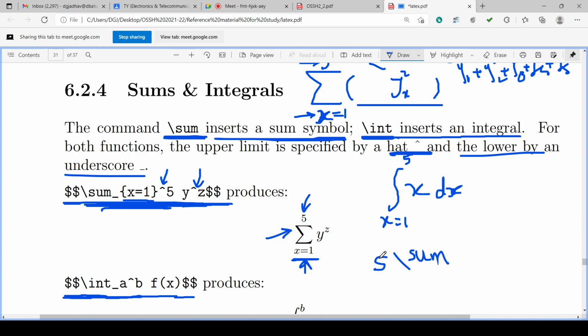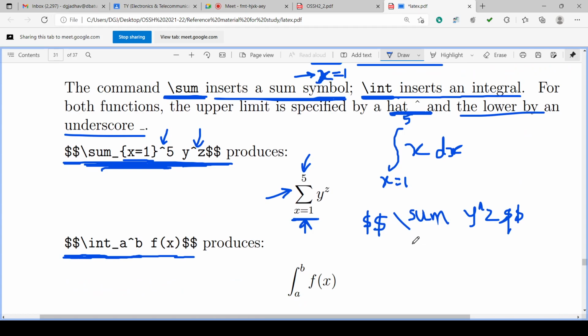Of course, $ or at least $ or $$ is required for starting the math mode. \sum, space, say y^z, and $. \sum will draw the summation sign, but it does not have underscore and hat, so no lower limit or upper limit.